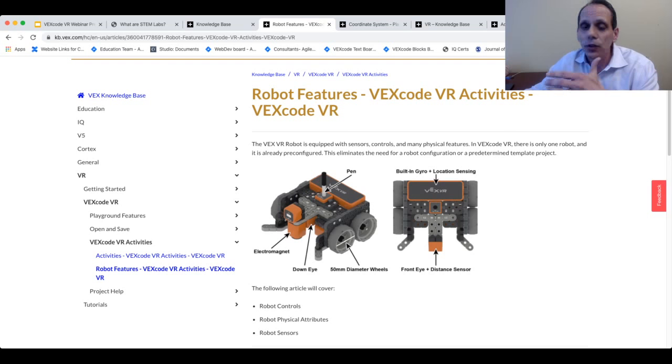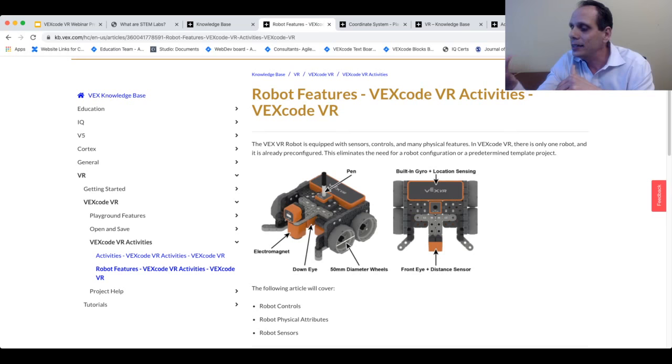You'll notice that the VR robot has a number of different sensors on it. It has an eye sensor, one facing forward, another one facing down. Those can detect both color and distance, so that'll make it really cool if you're trying to navigate your robot through a wall maze or something like that. It has a built-in gyro, so you can make very precise turns and move very precise distances with your VR robot.